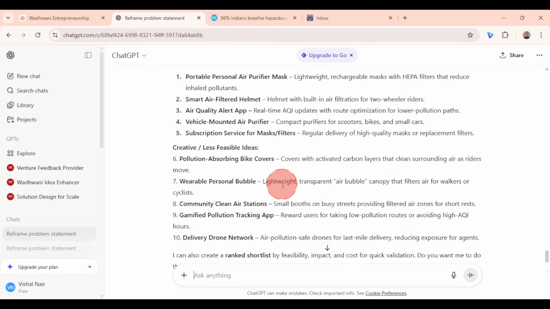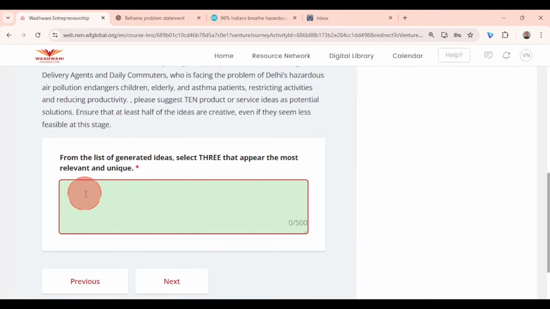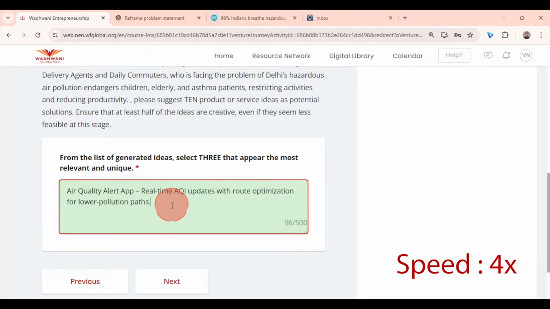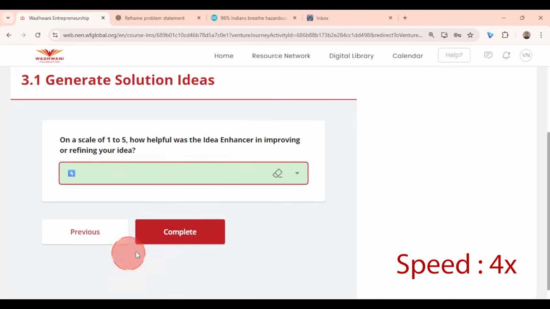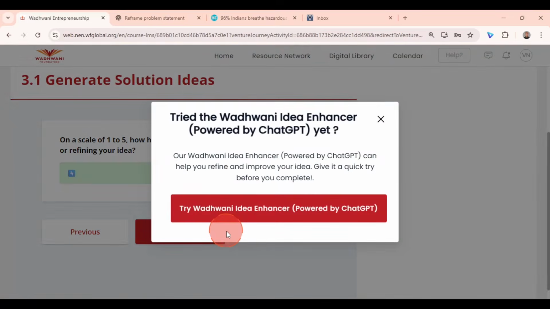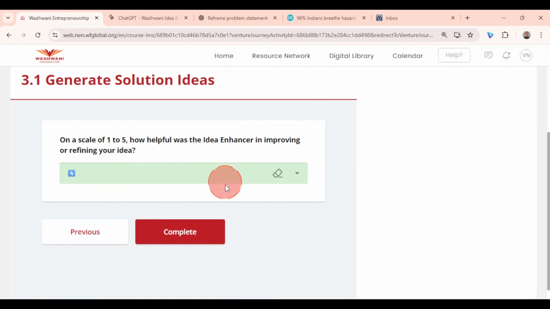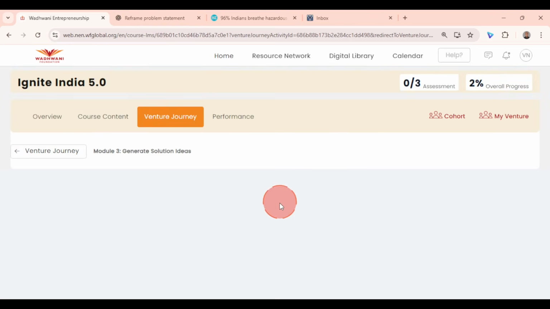If you like it, well, use it. But if you have better ideas, please go ahead and type. So here I like some of these ideas. So I'm going to copy paste 3 best ideas from here. Put your rating here and hit complete. Now see, again it will give you a prompt to go and check out Wadhwani Idea Enhancer. If you are willing, you can go ahead and do that. If you have checked it already, you can go forward and complete it.